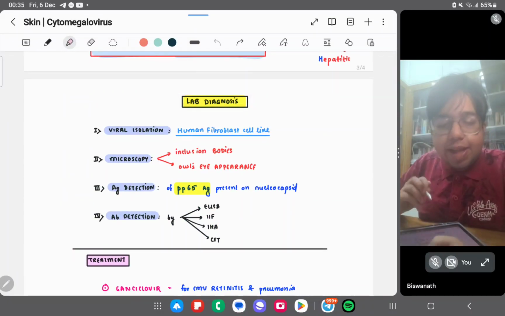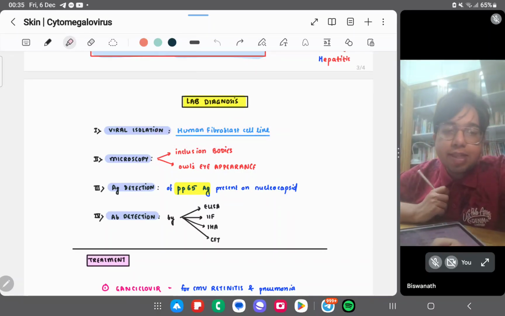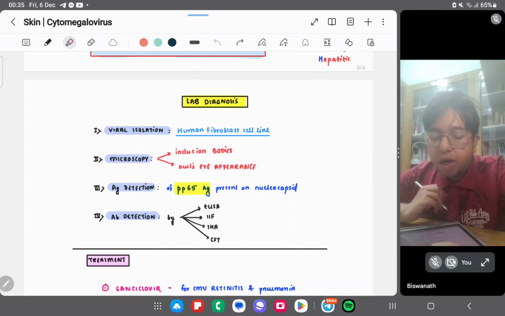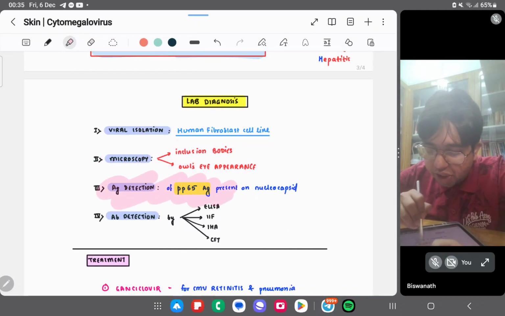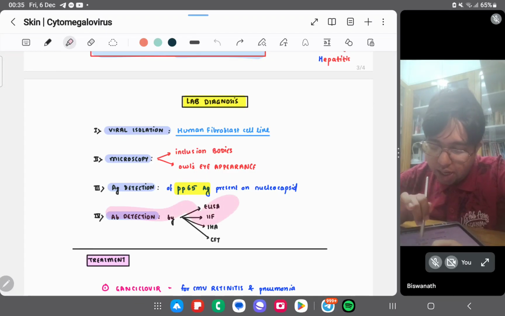Okay, lab diagnosis again. You can do viral isolation in the human fibroblast cell line because it multiplies in human fibroblast cell line, and produces an owl's eye appearance, right? Under the microscope you will see inclusion bodies and the owl's eye appearance. Antigen detection: pp65, important. pp65 is present in the nucleocapsid. Antibody detection by ELISA, IgM, IgG, and CT.